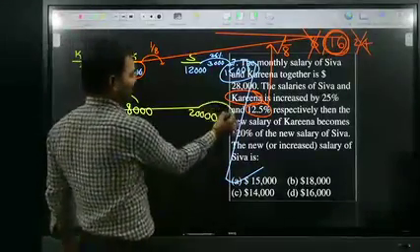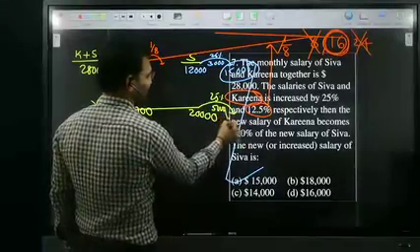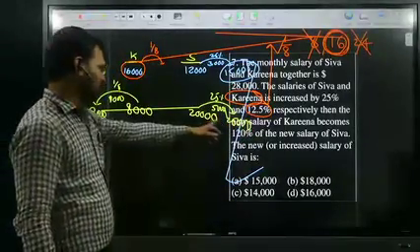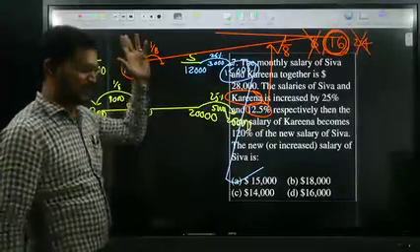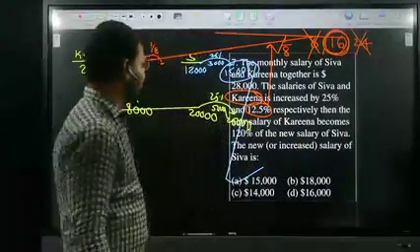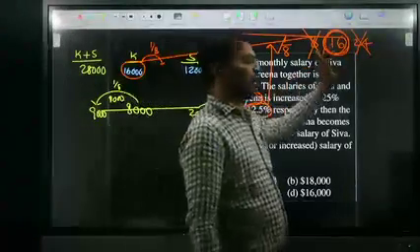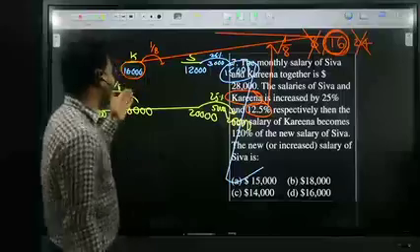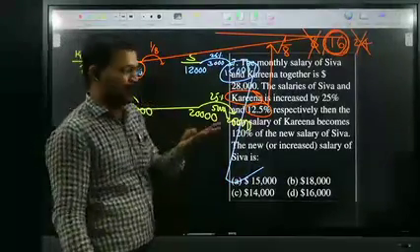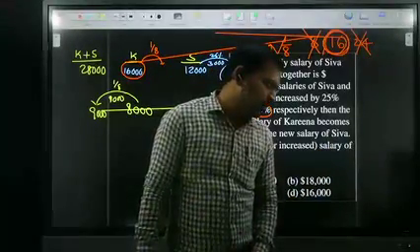If you increase 20,000 by 25%, 25% of 20,000 is 5,000, so it becomes 25,000. Is it possible, Prasad? 25,000 and 9,000, 120%? It's not possible. So 8 is not possible. 24 is also not possible. If Karina's salary is 24, Shiva's salary is 4,000. It's not possible. Just observe.